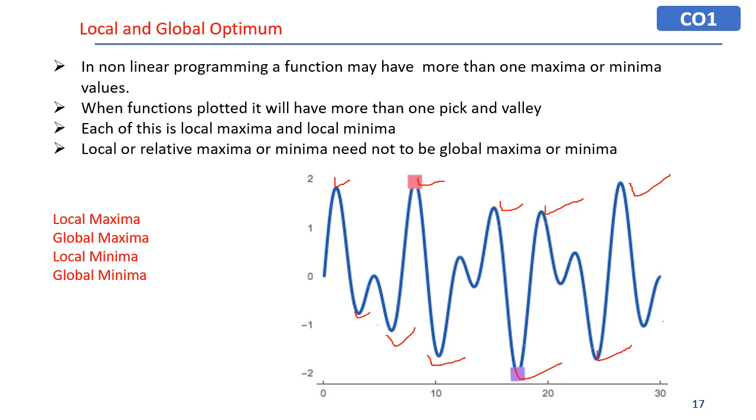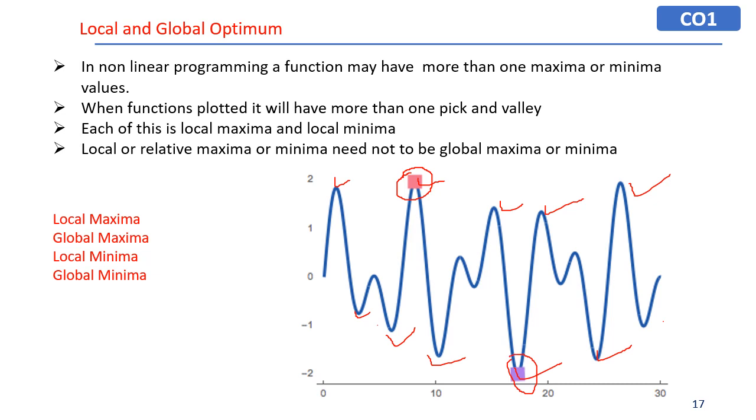When these functions are plotted, they will have more than one peak and one valley. Each of these values is a local maxima or local minima. Among all of these, whichever is the highest value is the global maxima, and whichever is the lowest value is the global minima. Here this will be the global maxima, and this will be the global minima.